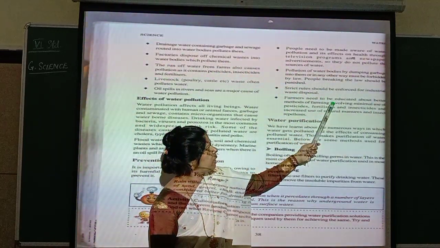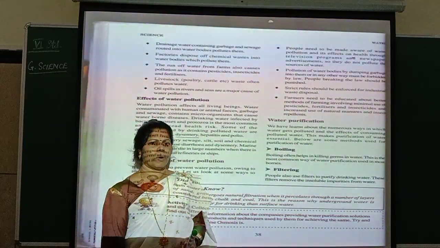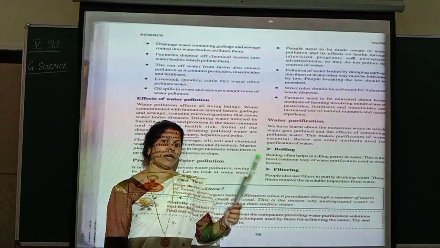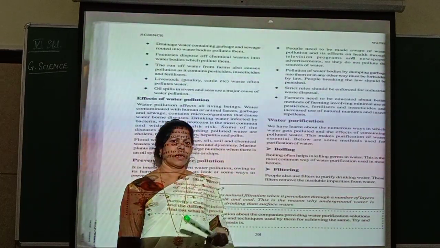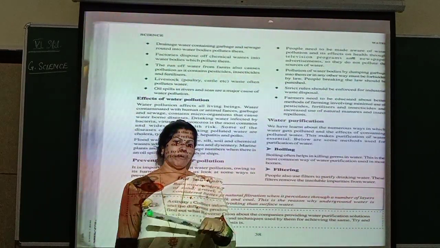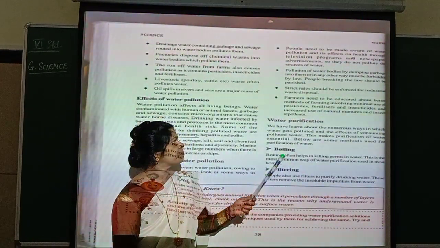Strict rules should be enforced for industries waste disposal. So what happens? Industries waste materials will directly enter into the water resources. So there should be some rules that what the industries have to do with the waste materials. It should never be sent to water resources.